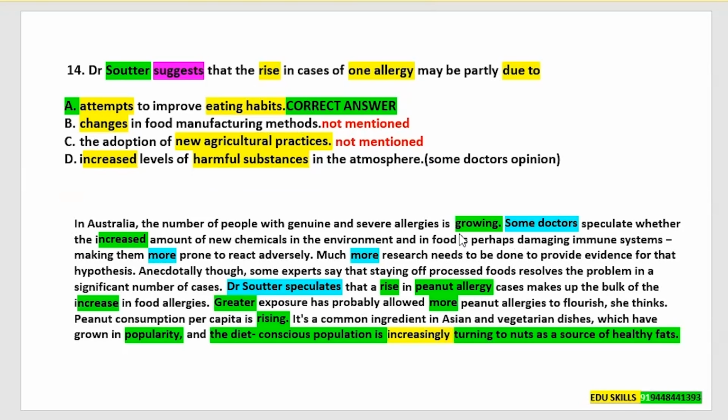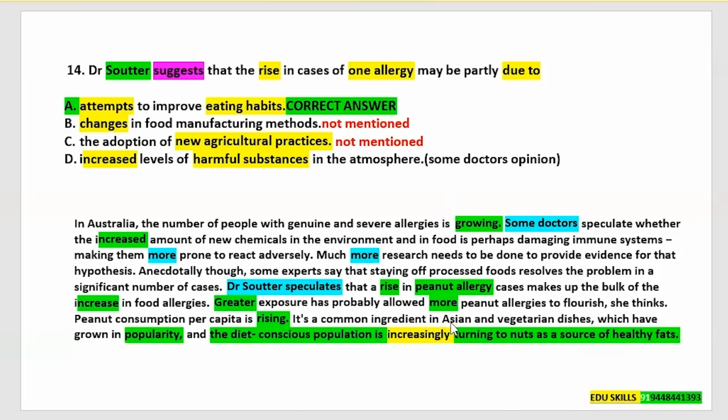You can see I've highlighted in green color: growing, increased, rise, increase, greater, more, increasingly. So that is a keyword here, the correct keyword which is present in the question. You're finding the same in the text also. You're getting the answer in the last line: peanut consumption per capita is rising.